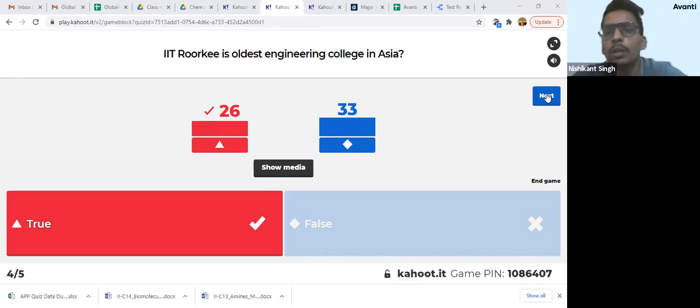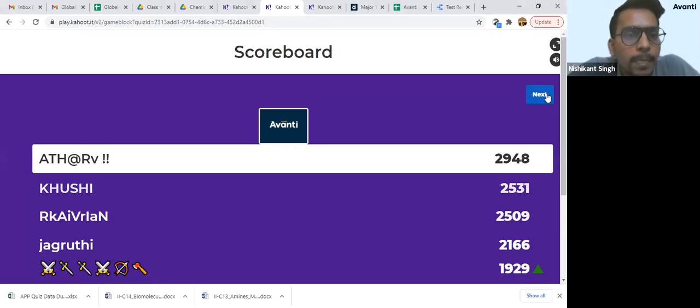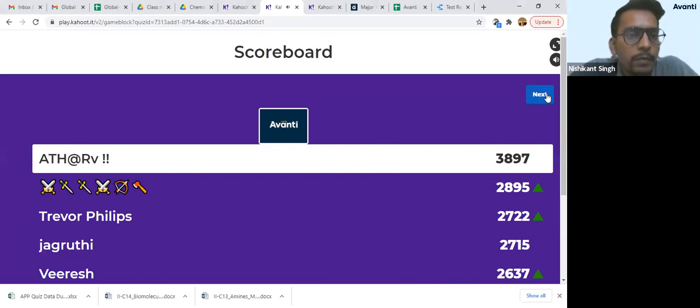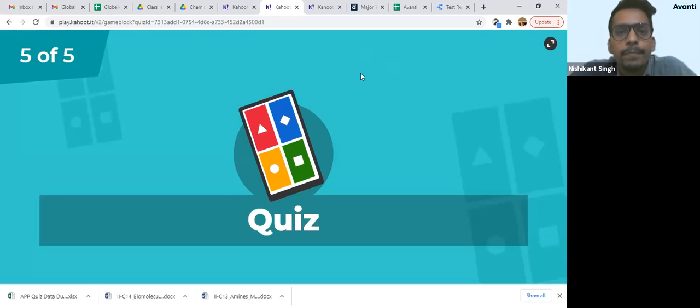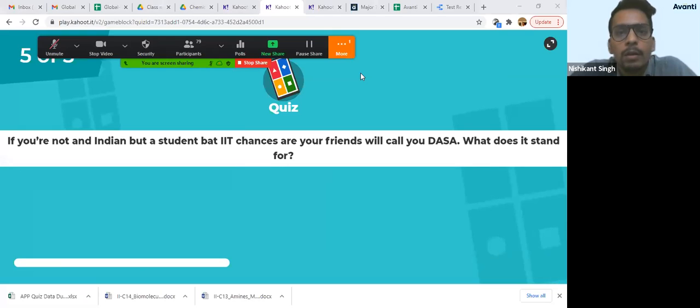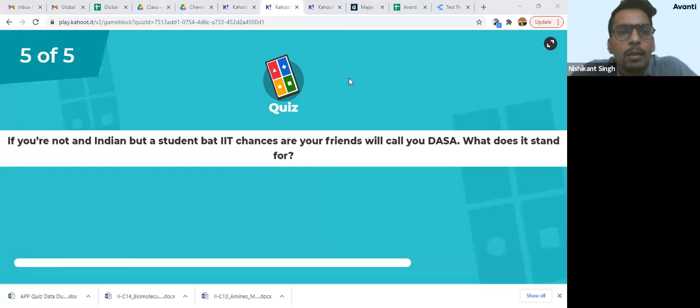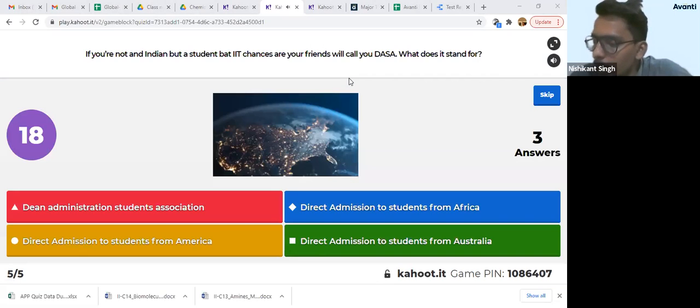Chalo. Last one. So Athar, Swartz, Trevor Phillips, Jagruti, Viresh in top 5. If you're not an Indian, but a student at IIT, chances are your friends will call you DASA. What is DASA? DASA stands for what?